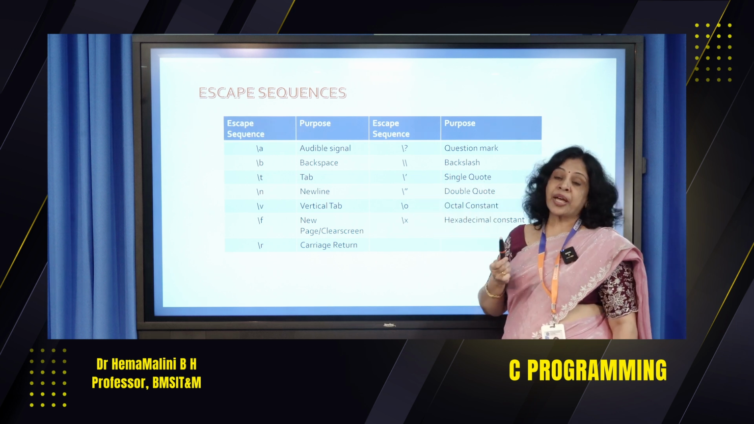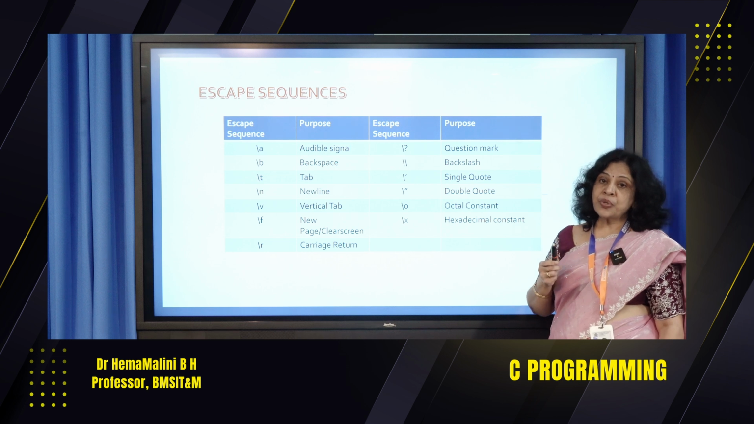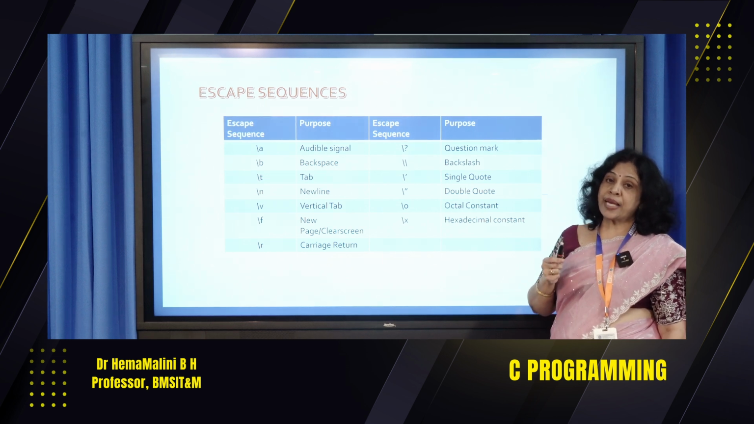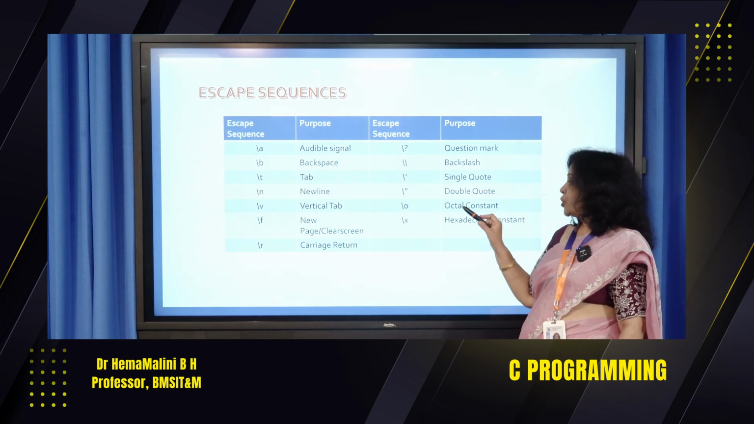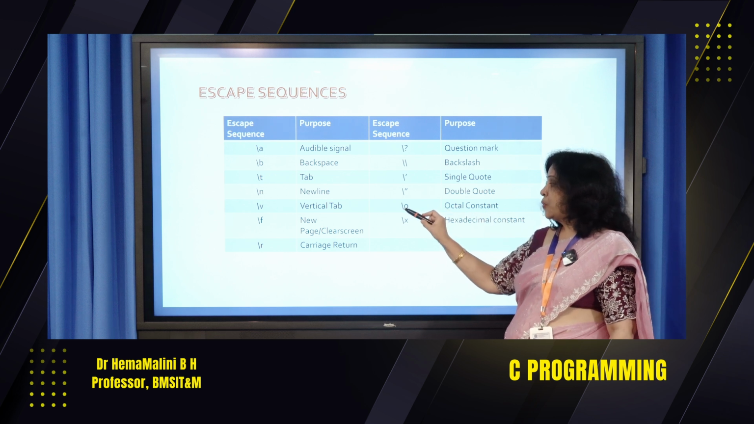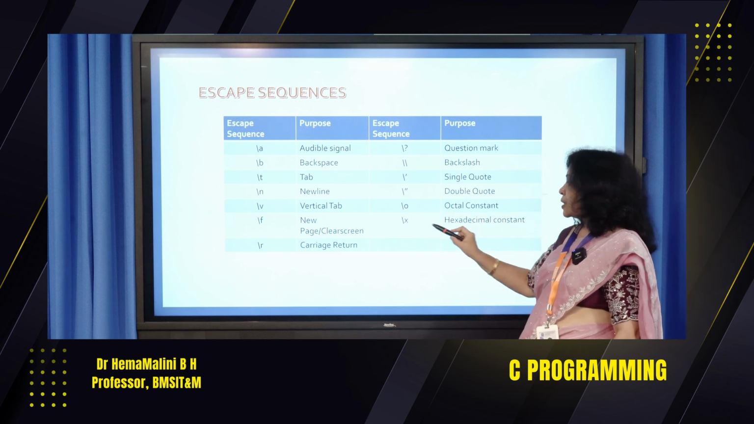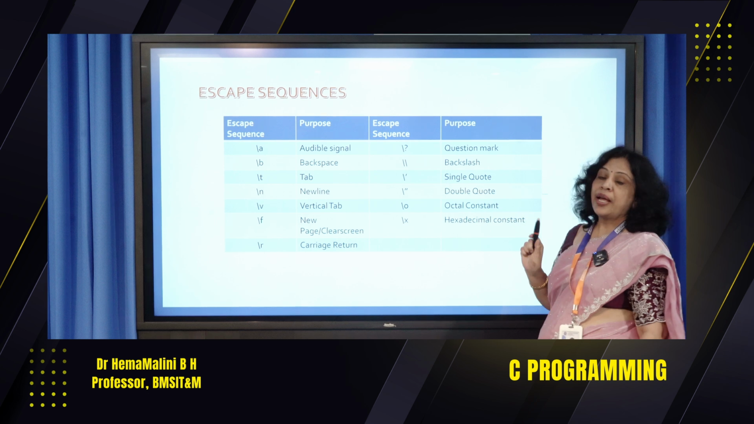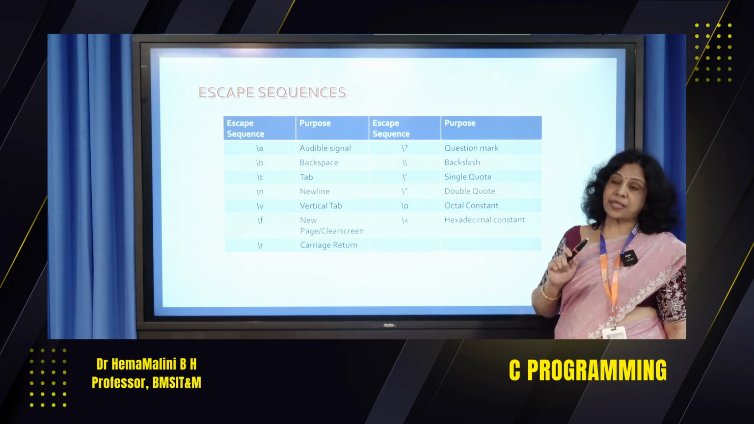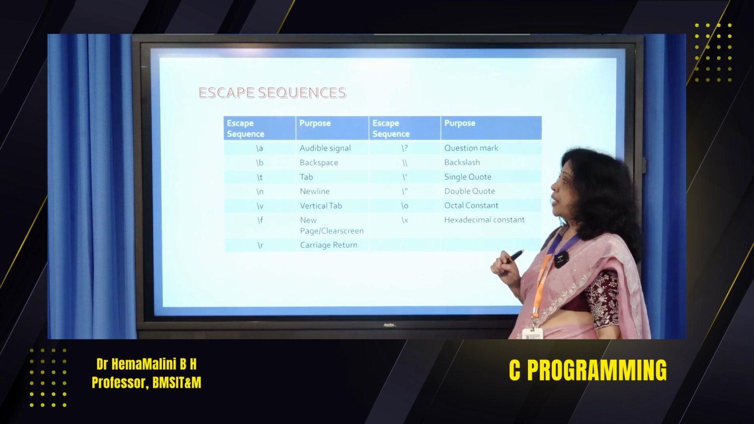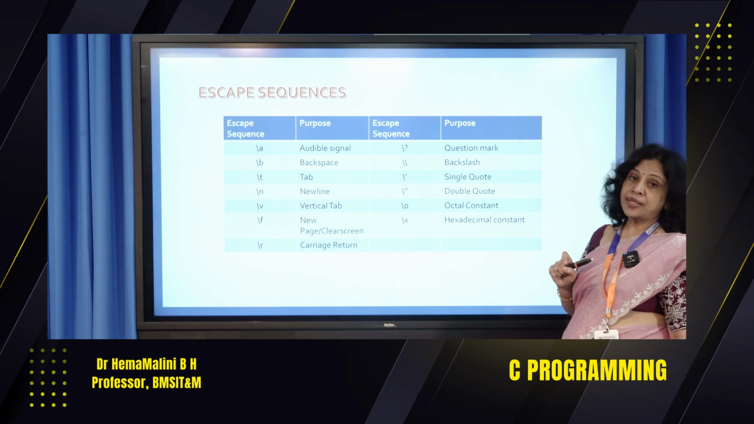Then we can use octal constants, we can use hexa constants. To show an octal constant, we use slash O. Slash X is for a hexadecimal constant. So this is about the escape sequences in C.